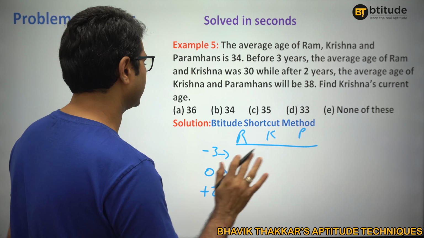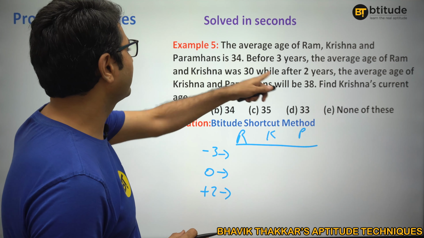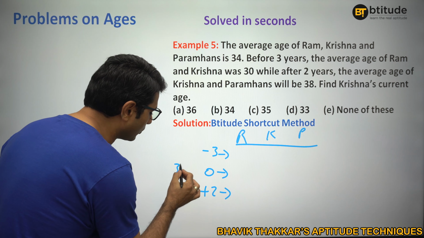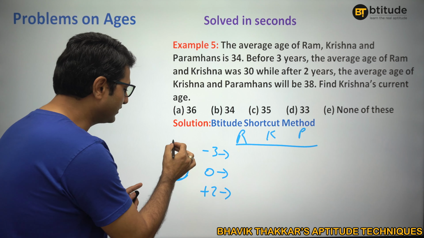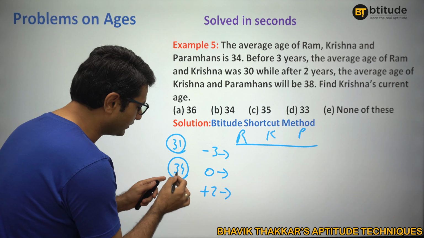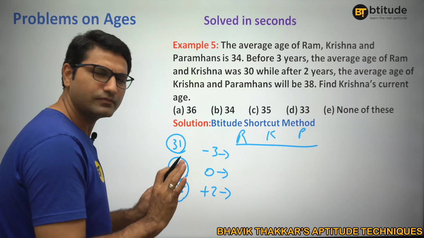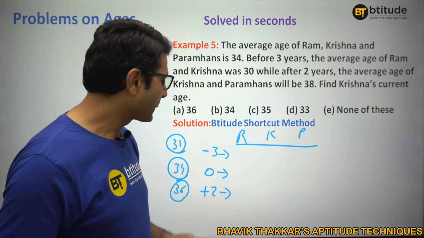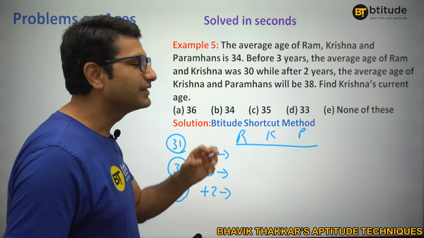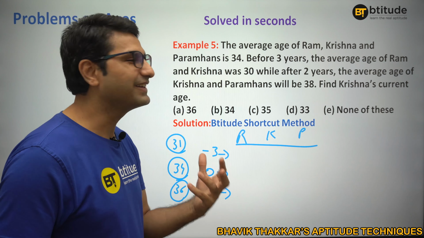What else? Nothing. Okay. So current average is 34. Now, as soon as I know current average is 34, I am putting it here. That means before 3 years it has to be 31 and after 2 years it has to be 36. Pretty easy to understand. Minus 3 plus 2. Fair enough, right?